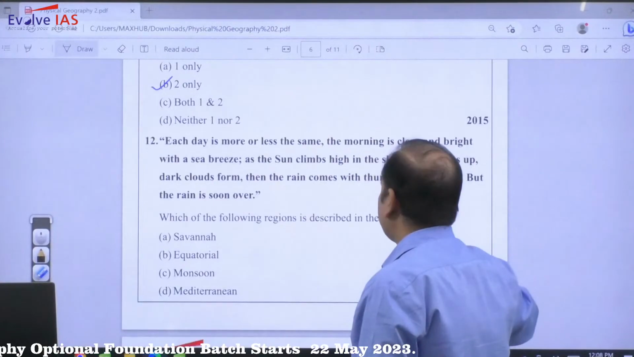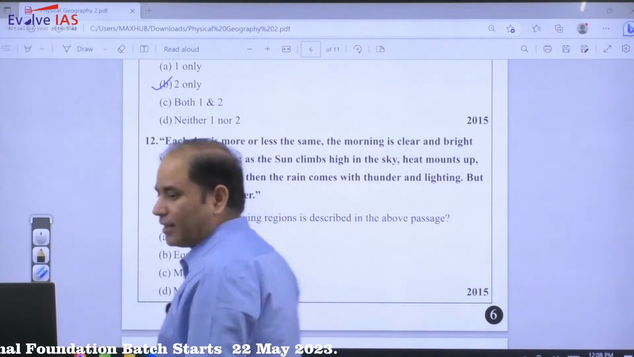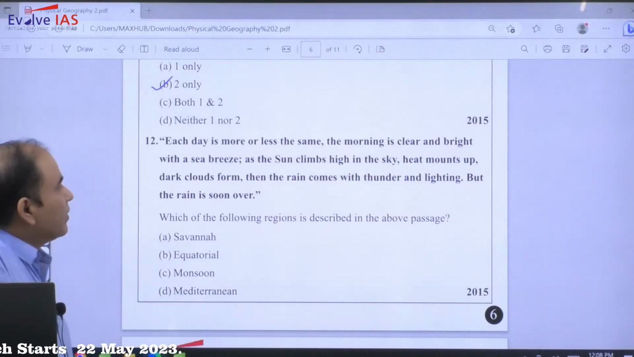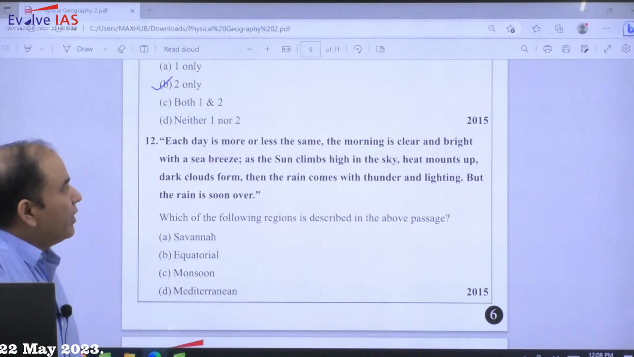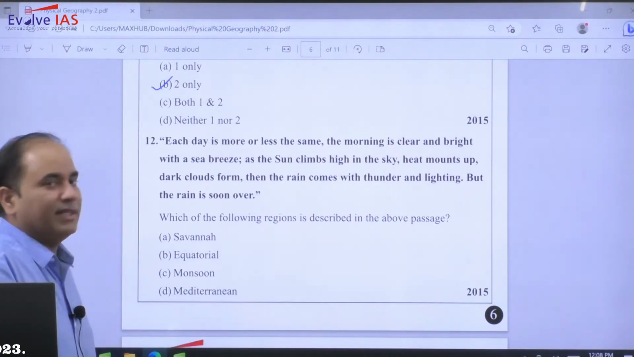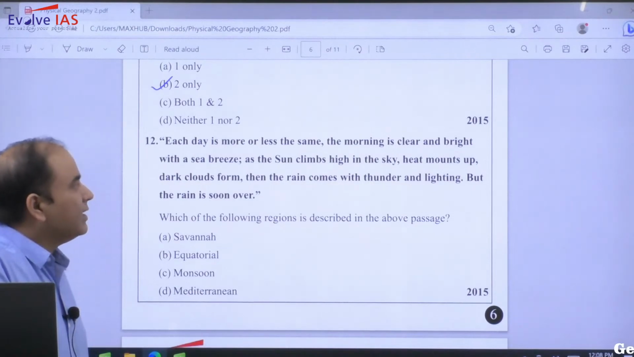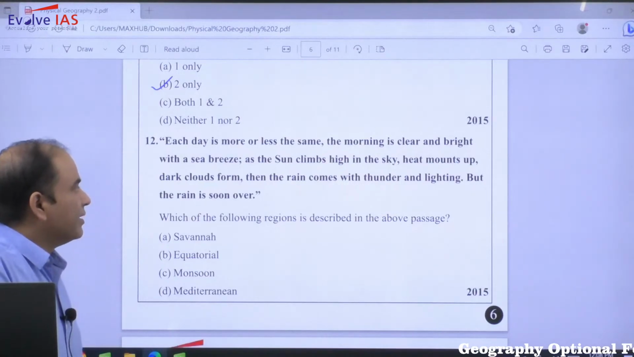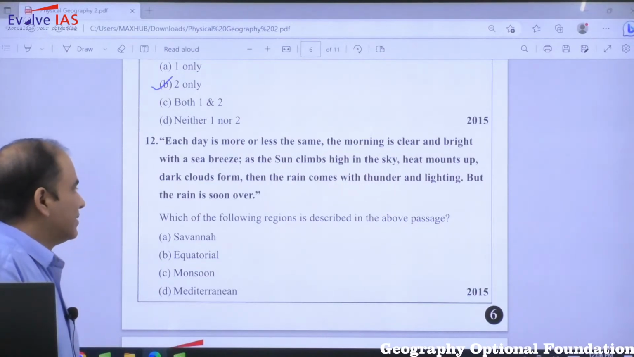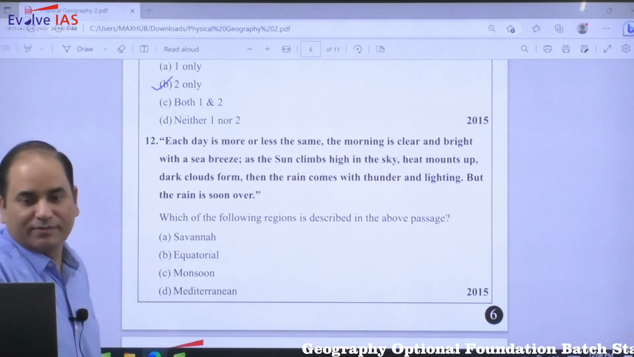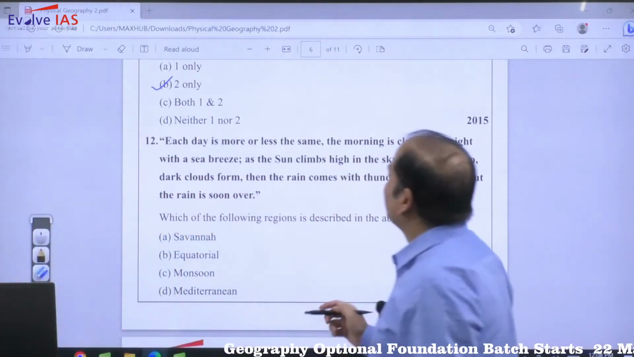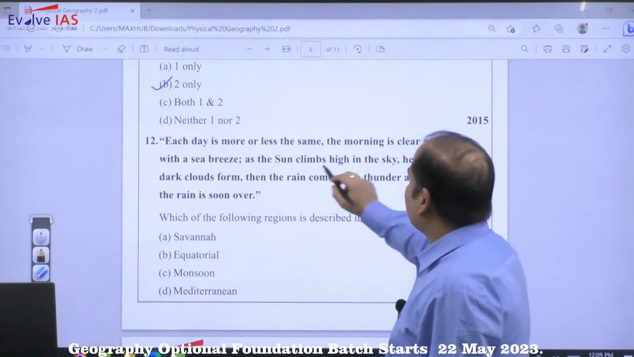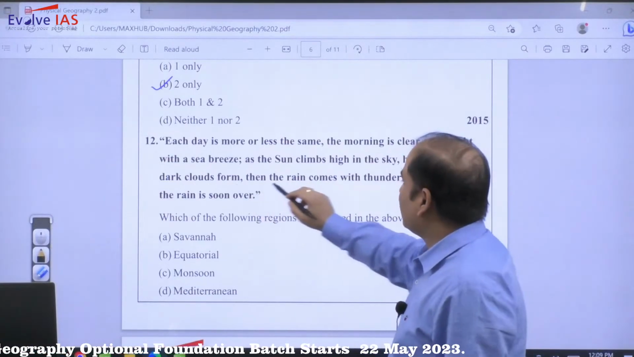Again in 2015, similarly again they are asking a question related to the statement. Each day is more or less the same. The morning is clear and bright with a sea breeze. As the sun climbs high in the sky, heat mounts up, dark clouds form, then the rain comes with thunder and lightning, but the rain is soon over. So if you will look out this, each day is more or less the same. The morning is clear and bright with sea breeze. So the sun climbs high in the sky, heat mounts up, dark clouds form, then the rain comes with the thunder and lightning.